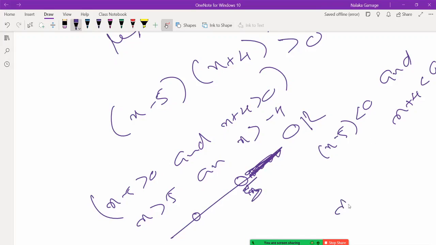The other side is x is less than 5 and x is less than minus 4.